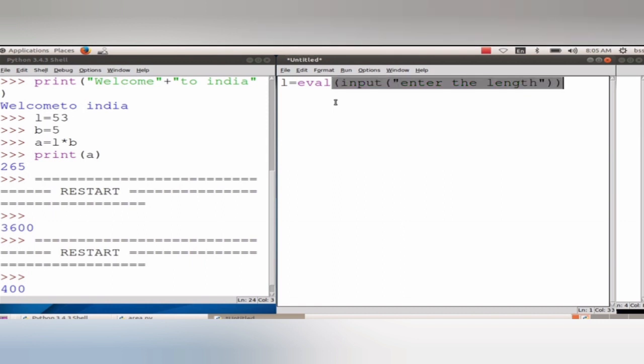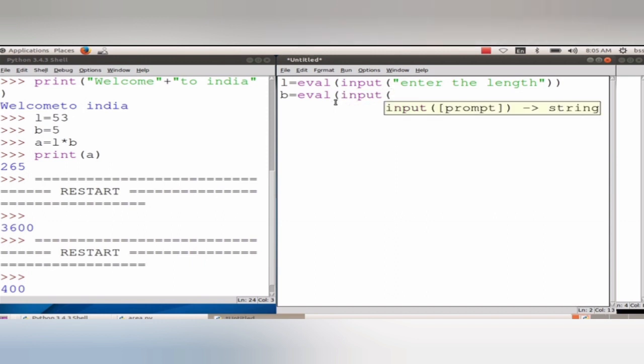Okay, and next here you can use b = eval(input("enter breadth")) in the double quotes, and close the bracket.